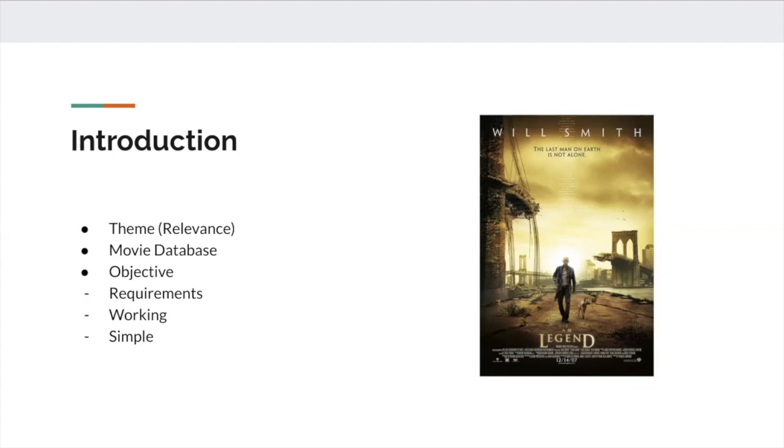We decided to go off a theme, and the three main objectives for our theme were, one, the requirements. We wanted to make sure that they met the requirements that a professor wanted, and the second thing was obviously to make sure it works. We're not great at programming, so we tried to keep it simple, working, and make sure that everything was going to plan. Because if we overcomplicated it with things we didn't understand, at the end of the day all we were going to do is stress ourselves out and give you code that wasn't great and wasn't working because we tried to overcomplicate things.